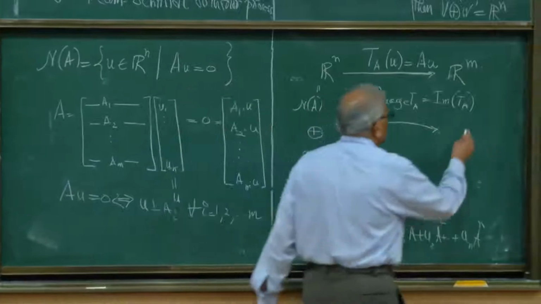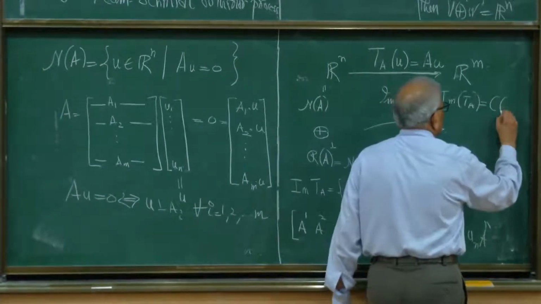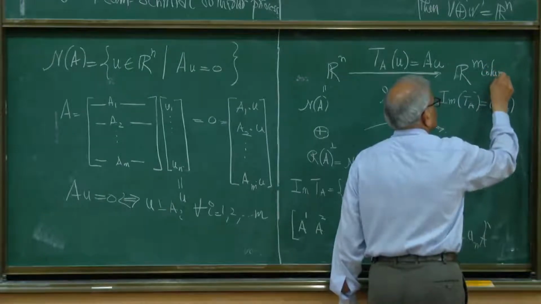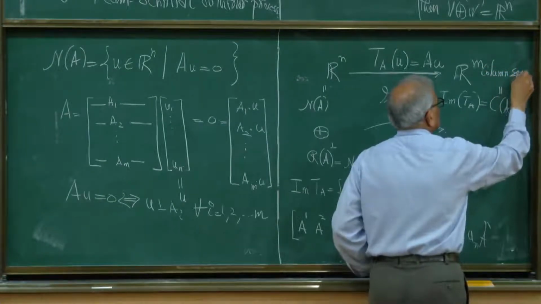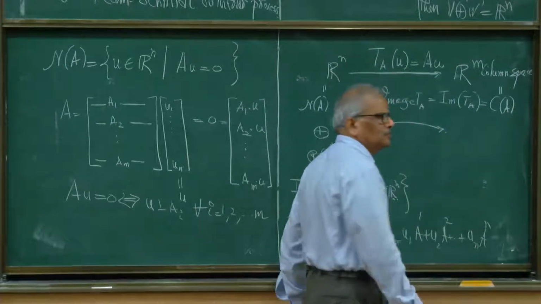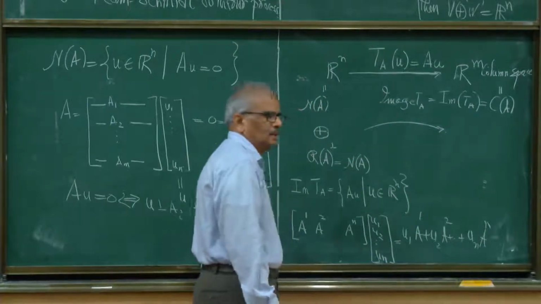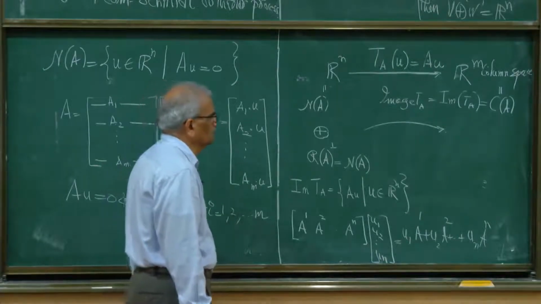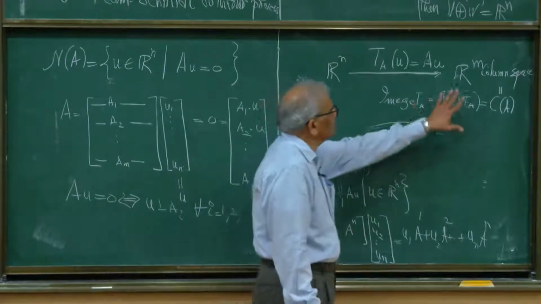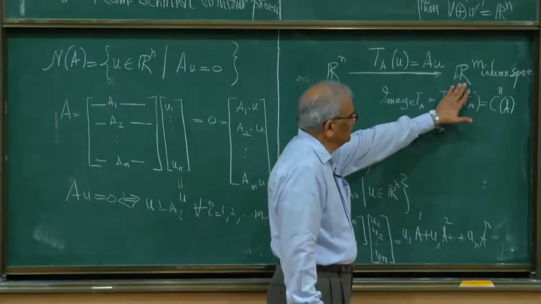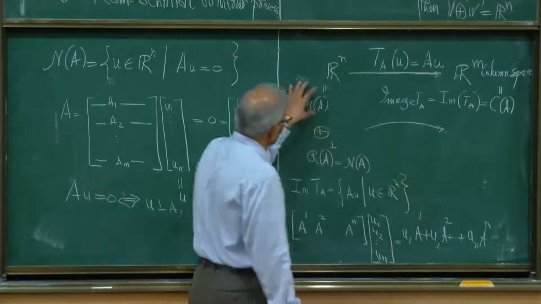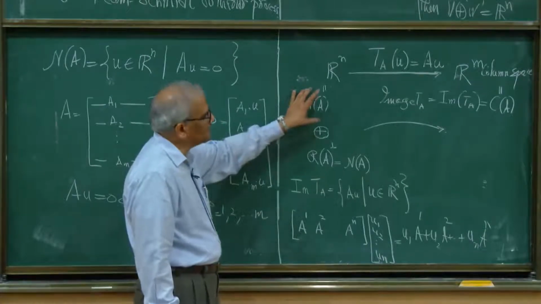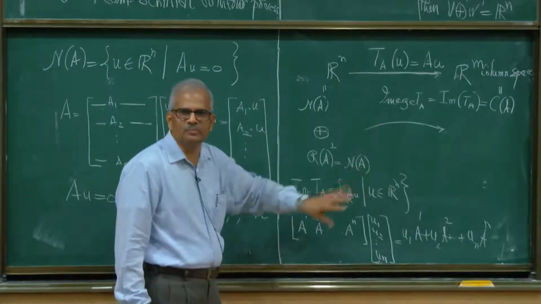The image of Ta is called the column space of A. That is the subspace of the codomain. And just like here we took the perpendicular subspace of the null space, I can take the perpendicular subspace of the column space also.